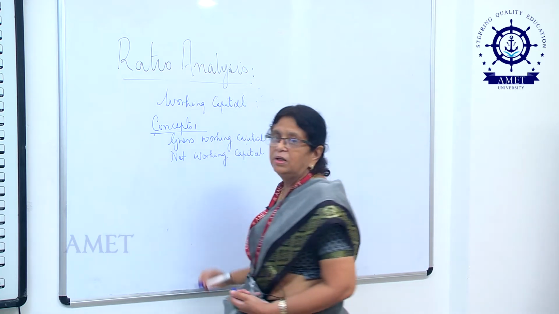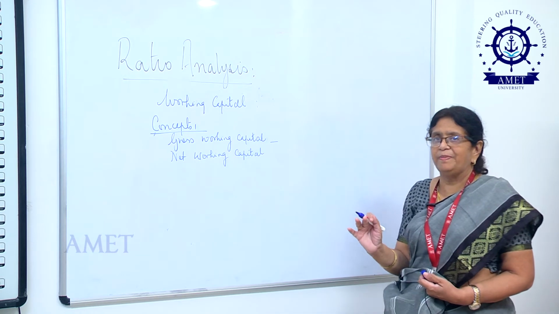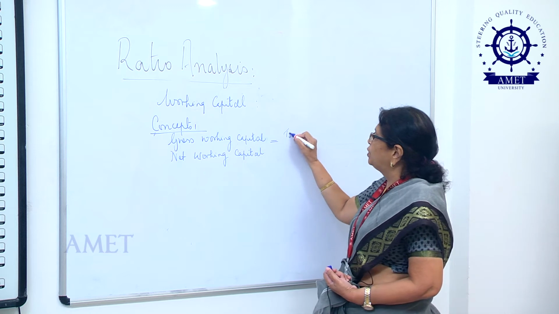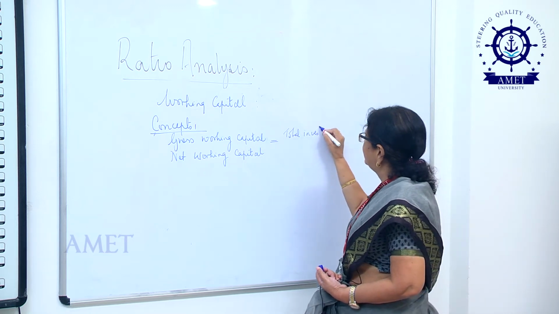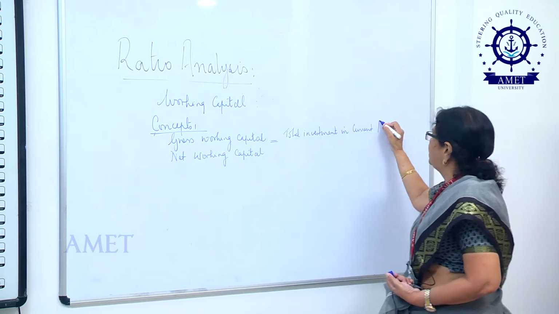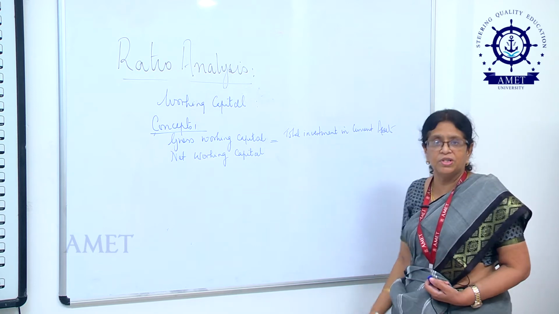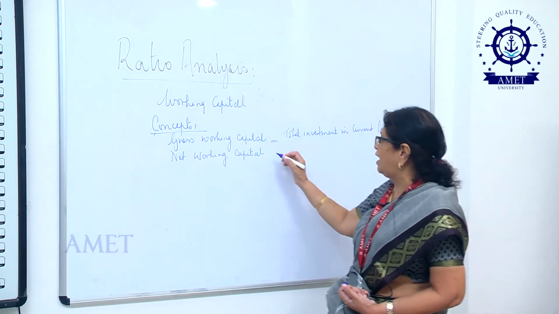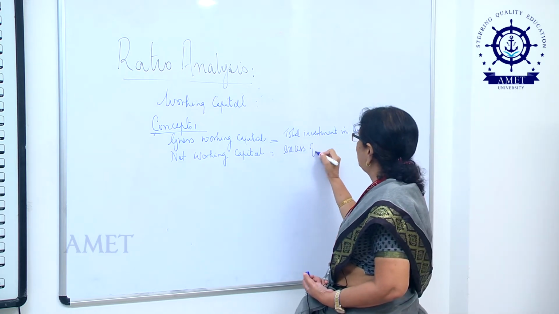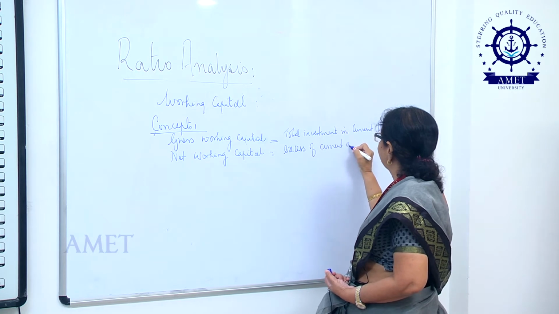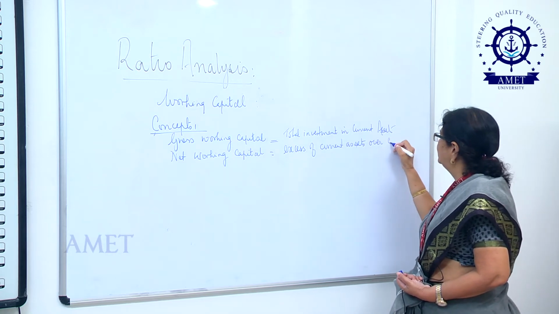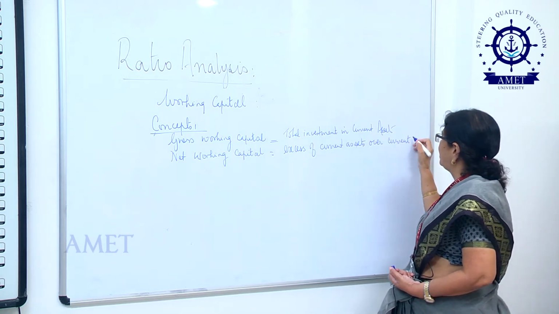Gross working capital refers to the total investment that a firm makes in current assets. So, it is equal to the total investment in current assets. On the other hand, net working capital is defined as the excess of current assets over current liabilities.